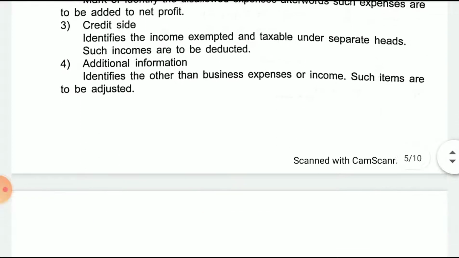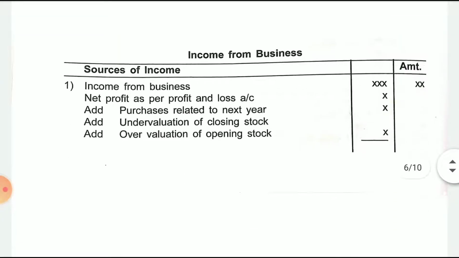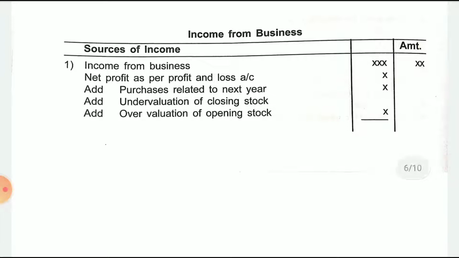So let us see the format of income from business. We need to prepare 3 columns: income from business, inner column and outer column. The first head we write is income from business, net profit as per P&L account. If he is giving you net profit, well and good. If he is giving you net loss, you have to write it with a minus.